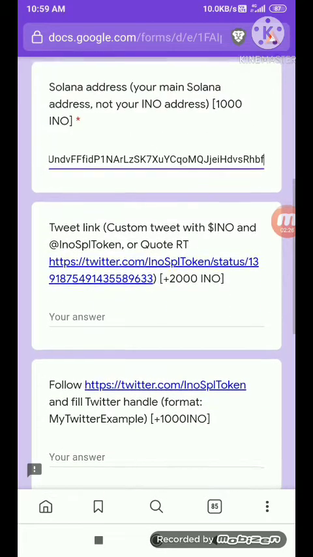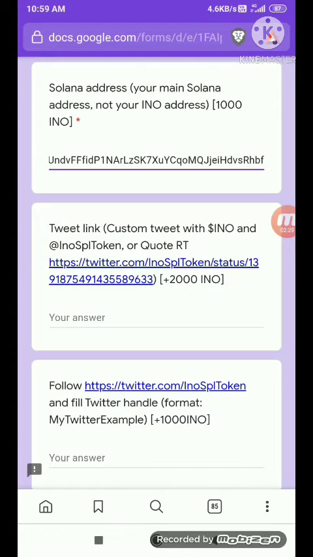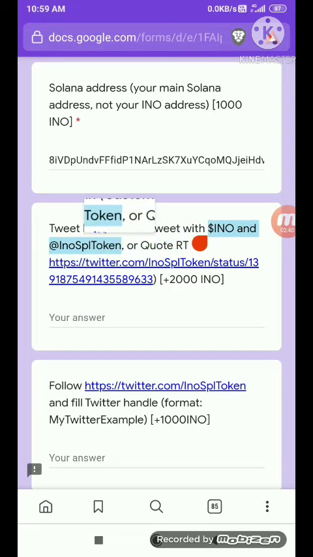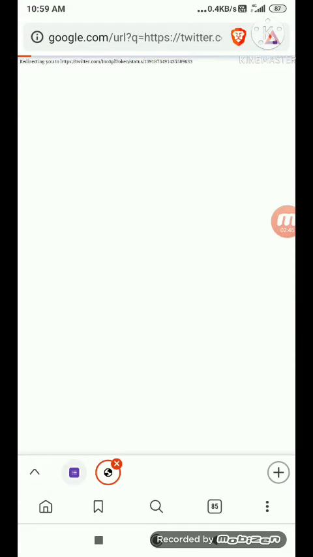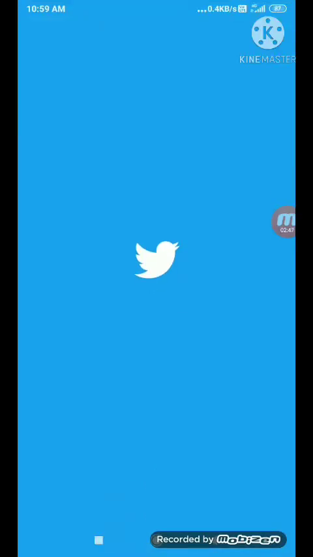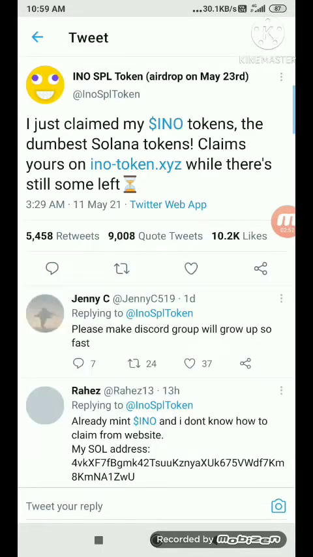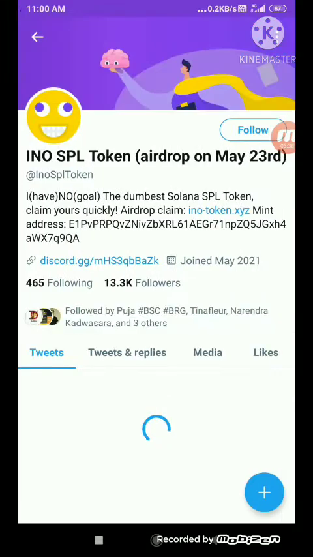Now you need to click on this tweet link, custom tweet with INO and INO SPL token, or quote retweet this. So you have to copy this, that's just the $INO and @INO SPL, and click on copy. And click on this Twitter link. After you get this Twitter link, you just need to click on like. Firstly, let's just follow this. So click on this profile picture, click on follow.